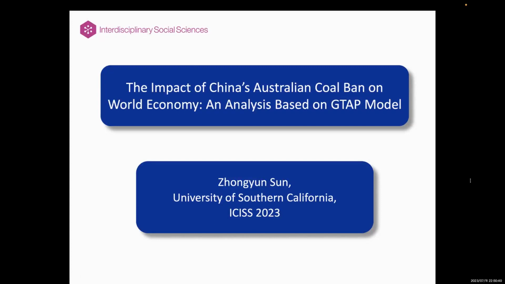The title of my paper is The Impact of China's Australian Coal Ban on World Economy, an analysis based on the GTAP model.